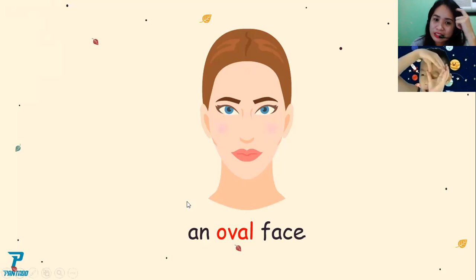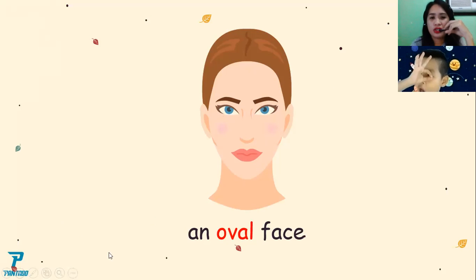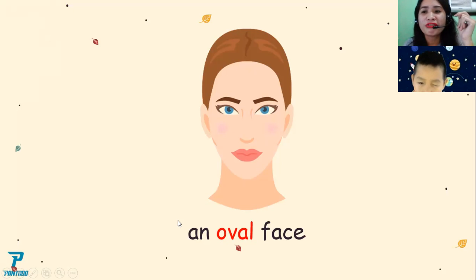Look at the shape, the face of the woman. The face of the woman is an oval. That is an example of oval. Very good. Again, say the word oval. Oval, with the letter L. Oval. Again. Oval. Don't forget what is oval.